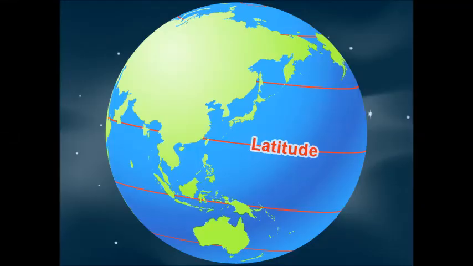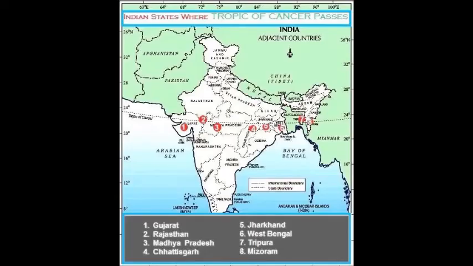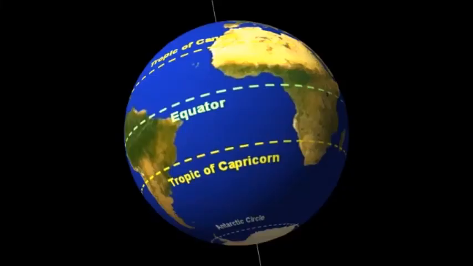The important latitudes are: first one, 0 degree latitude, equator or great circle. Second one is 23.5 degree north latitude. It's called Tropic of Cancer. Third one is 23.5 degree south latitude, called Tropic of Capricorn.